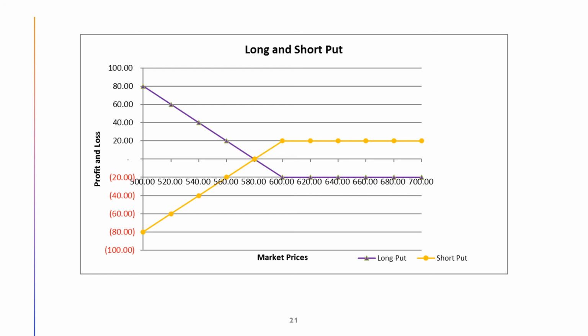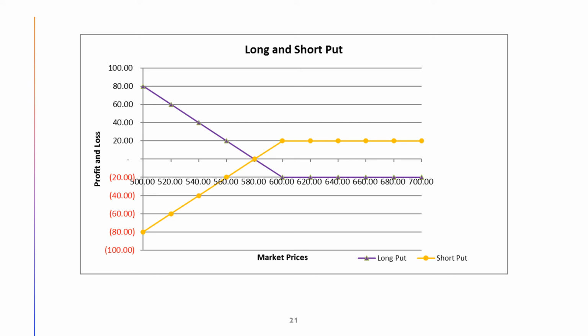For market price below $580, the put buyer's profit per share will rise dollar for dollar as the underlying asset price falls. The put buyer's profit potential is limited only by the fact that the price of the underlying asset can fall no lower than zero. The put buyer has limited loss potential and profit potential that is limited only by the fact that the underlying asset price can fall to no less than zero.